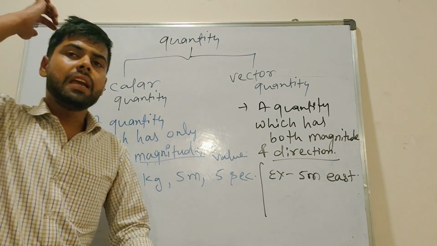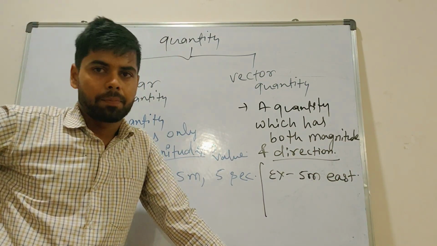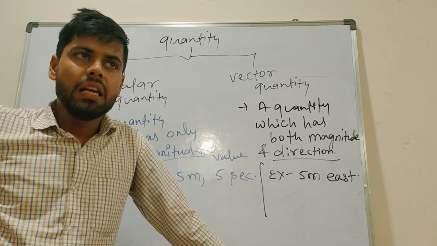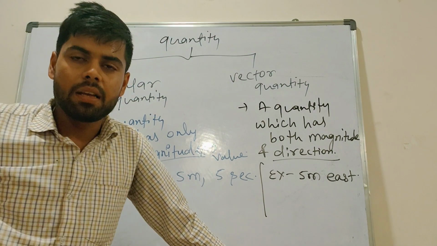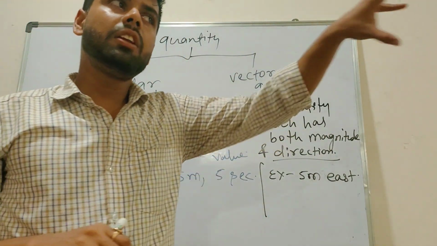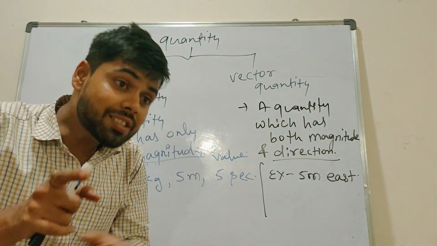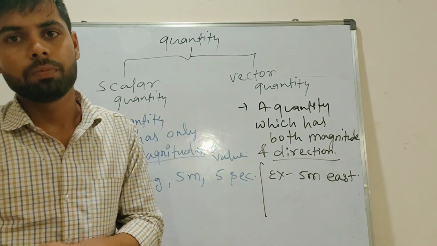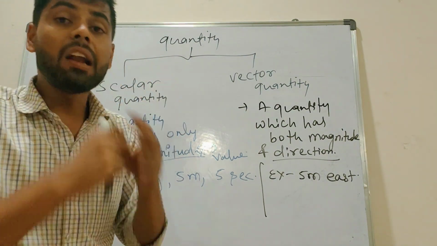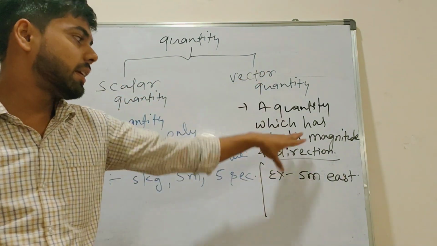Suppose you came to the railway station and ask them, sir, I want to go to Patna, to Connaught Place, to some particular temple. They will say from here 3 kilometers, but they do not say in which direction you have to go. So when direction is specified with a number, with a value, then it is called a vector quantity.